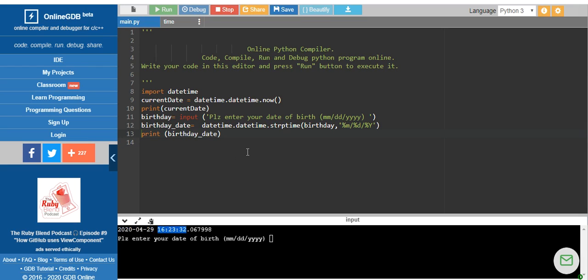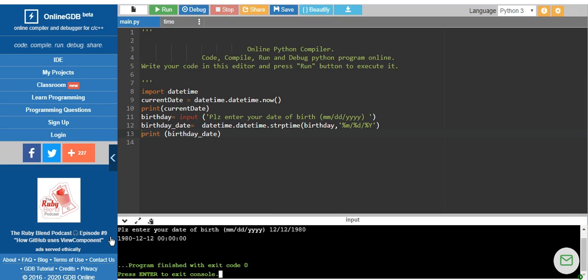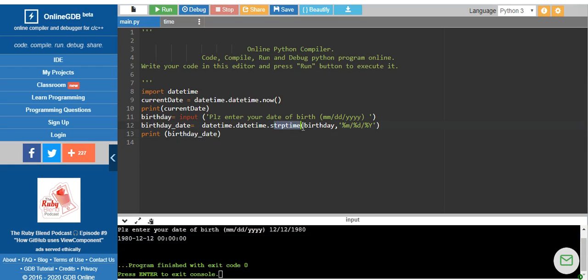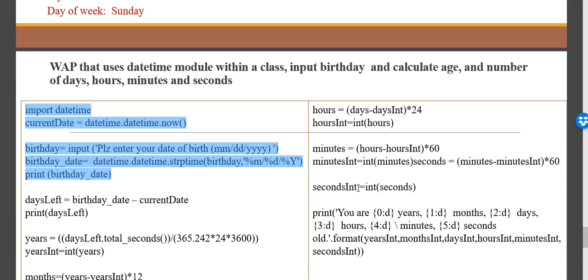That part we will see later, but for now, enter your date of birth. So I am entering, for example, 12th month, 12th day and year 1980. Okay, so when you run this, give the enter, you will have the specific format. By using strptime, it will convert this string input to a time object. Okay, this is as simple as it is.